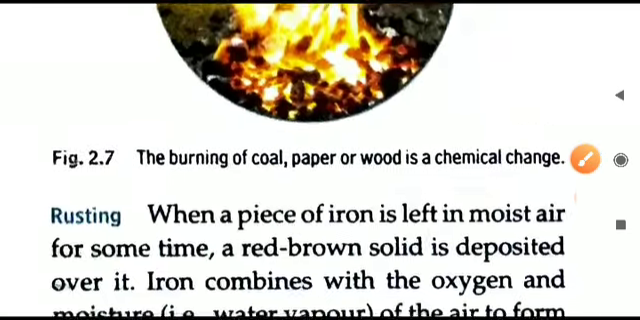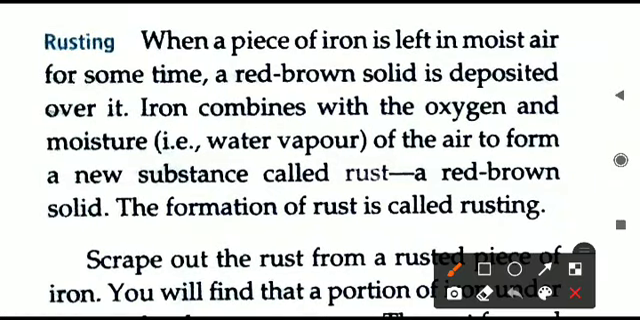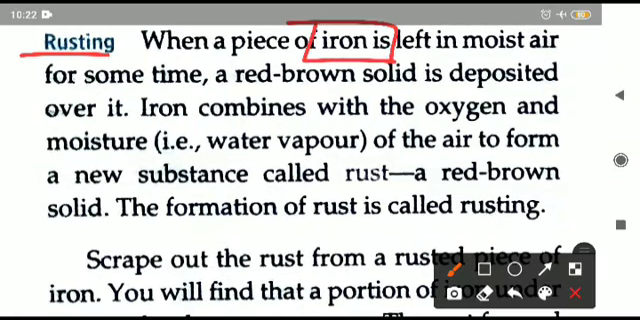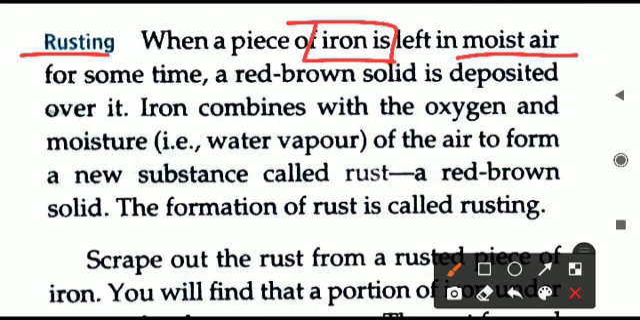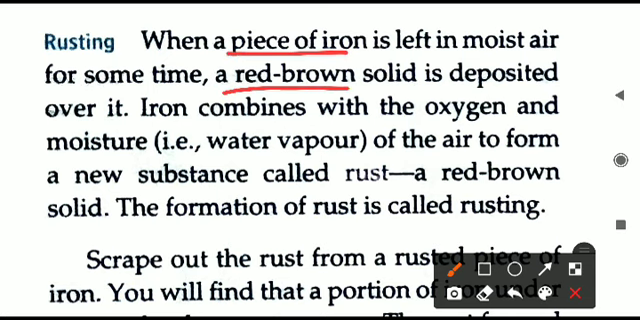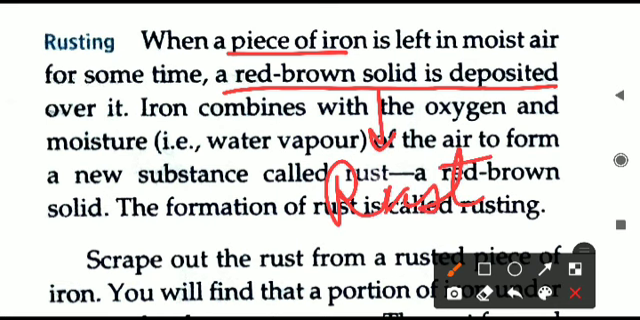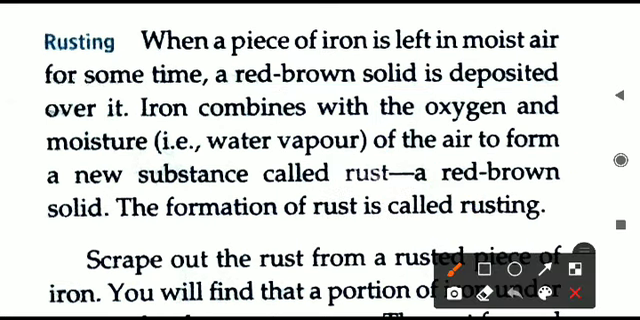Likewise, the next example given here is rusting. When you keep a piece of iron open in the air, that is moist air actually, what will happen? After some time, a reddish brown solid is deposited on that piece of iron. A red brown solid will deposit. What is this red brown solid actually? This is rust that deposits here. Rusting has taken place. Rust has the color of reddish brown.